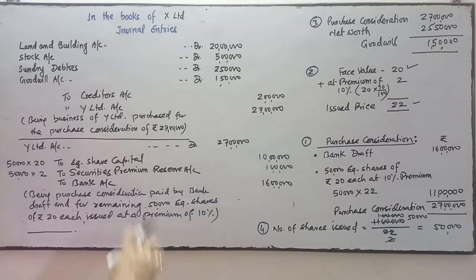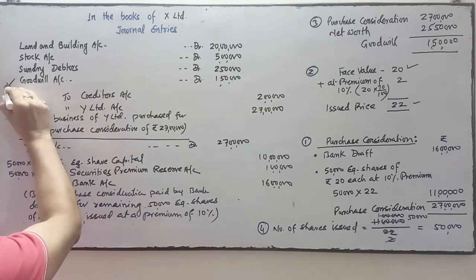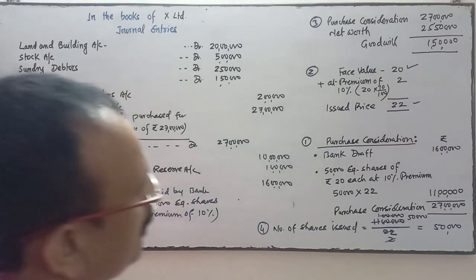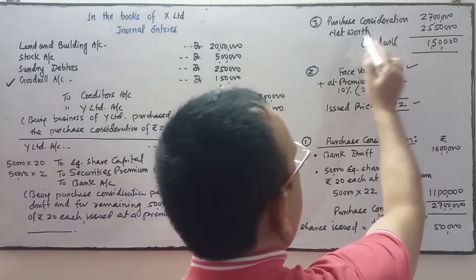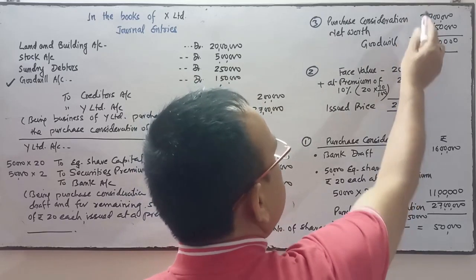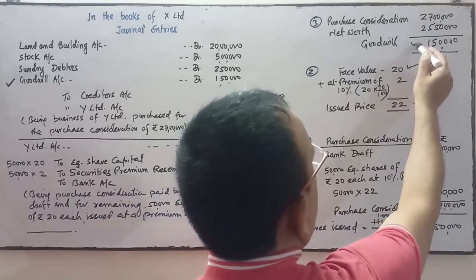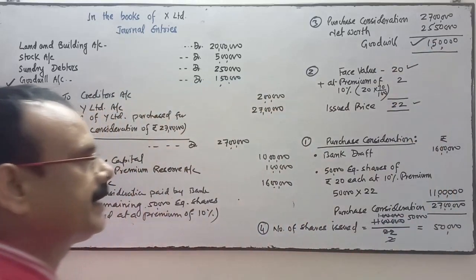consideration. So in the first entry, all assets will be debited. This goodwill is clear. How is this goodwill calculated? This goodwill is the difference of purchase consideration minus net worth. If your purchase consideration is higher than the net worth, then it indicates reputation, that is goodwill. So goodwill account will be debited.